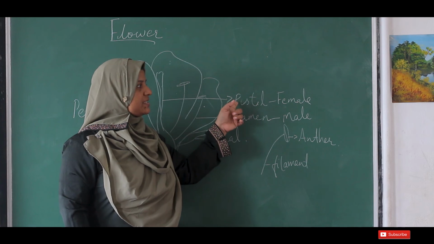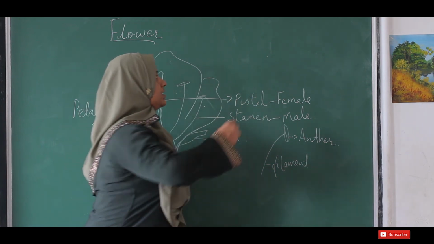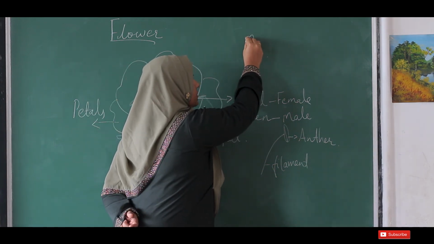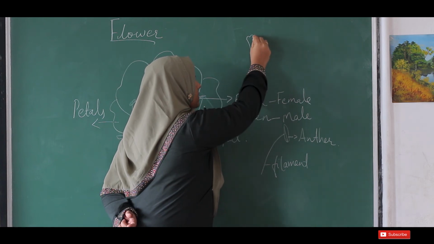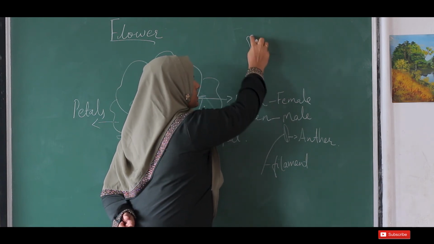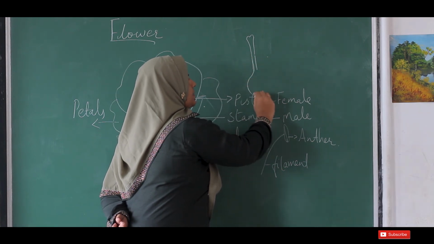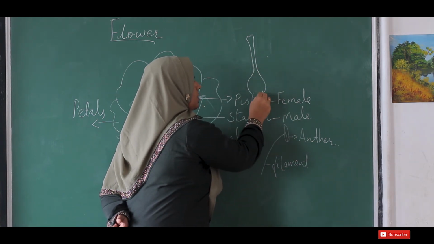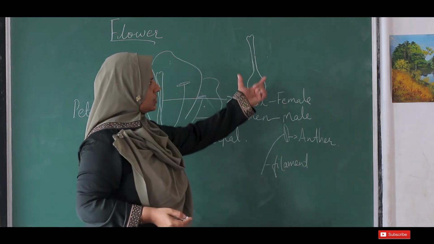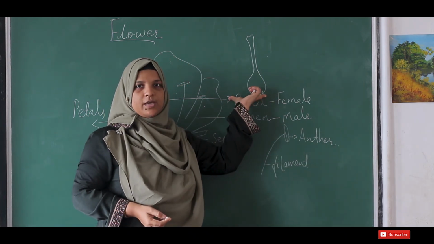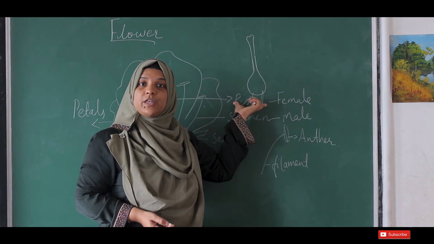This is the pistil, the female part of the flower. When we are drawing the pistil, it will look like this. It has many different parts, and at the base the pistil is swollen into a bulb-like structure. This is the pistil. So these are all the various parts of the flower.